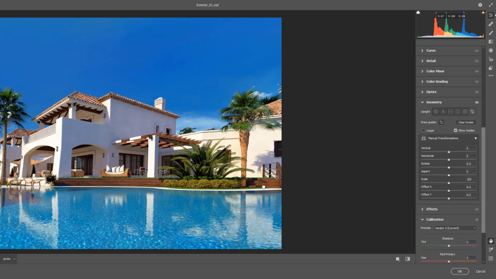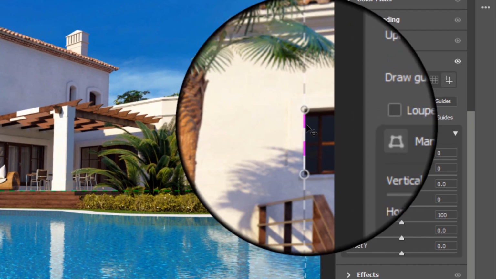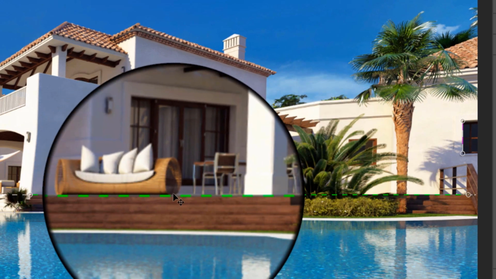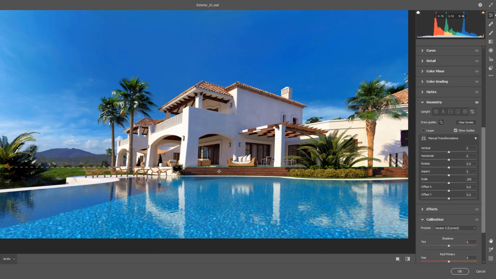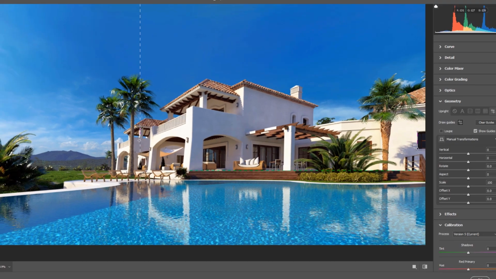Alright. Note that the vertical guidelines are dashed with purple color and horizontal lines are green dashes. So do not mix them up. As I mentioned before, you can still adjust your drawn guide lines. So hold the Alt or Option key and start readjusting the point position.